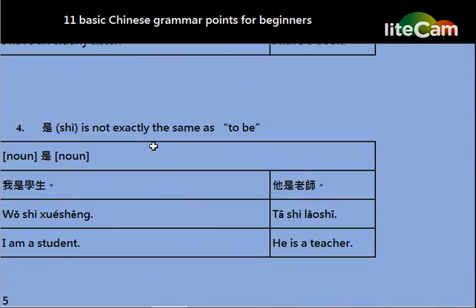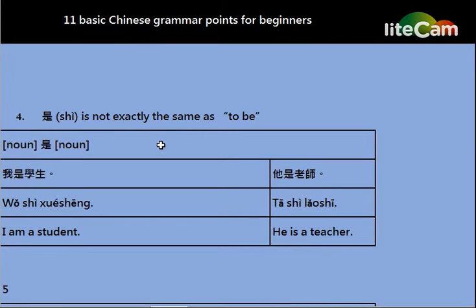And let's move to grammar point 4. The word 是 is not exactly the same as to be. The closest equivalent to the English word to be in Chinese is 是. It is a close equivalent, but not exactly the same.